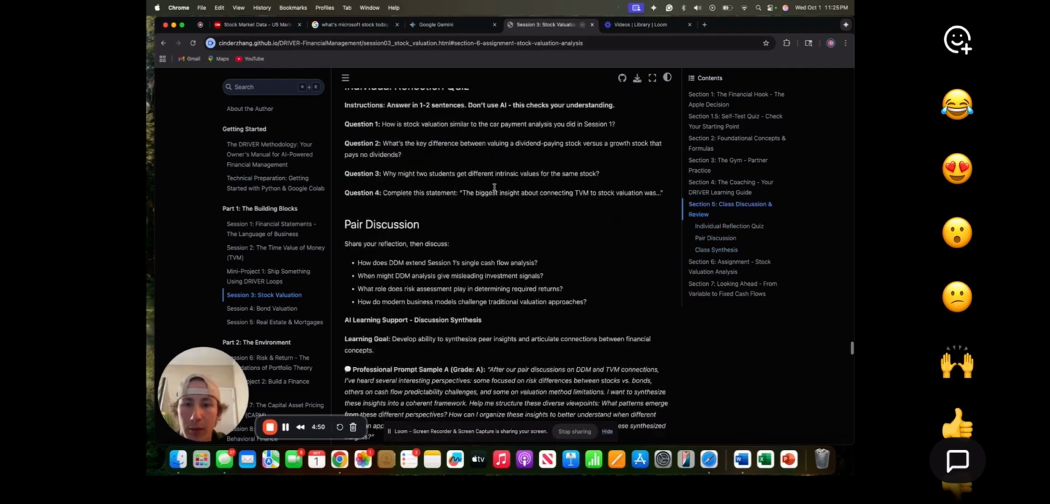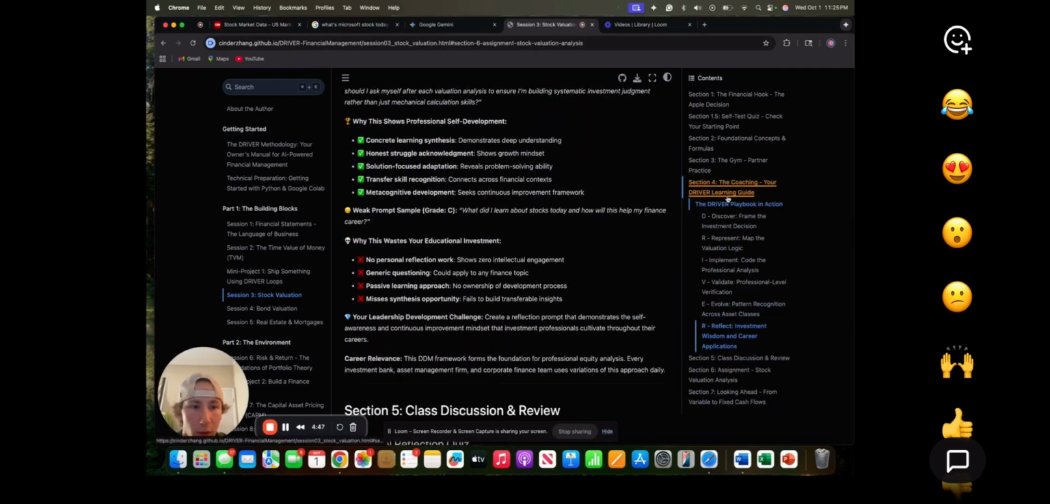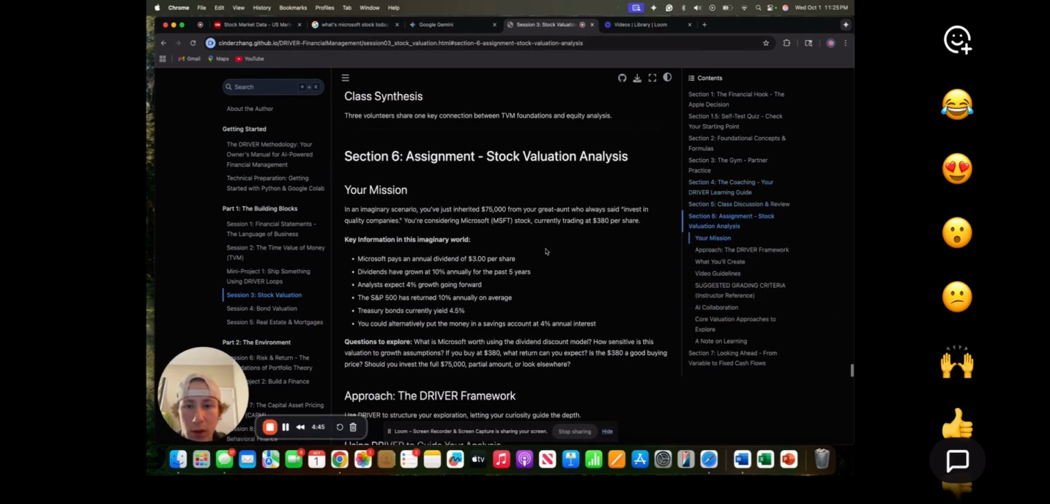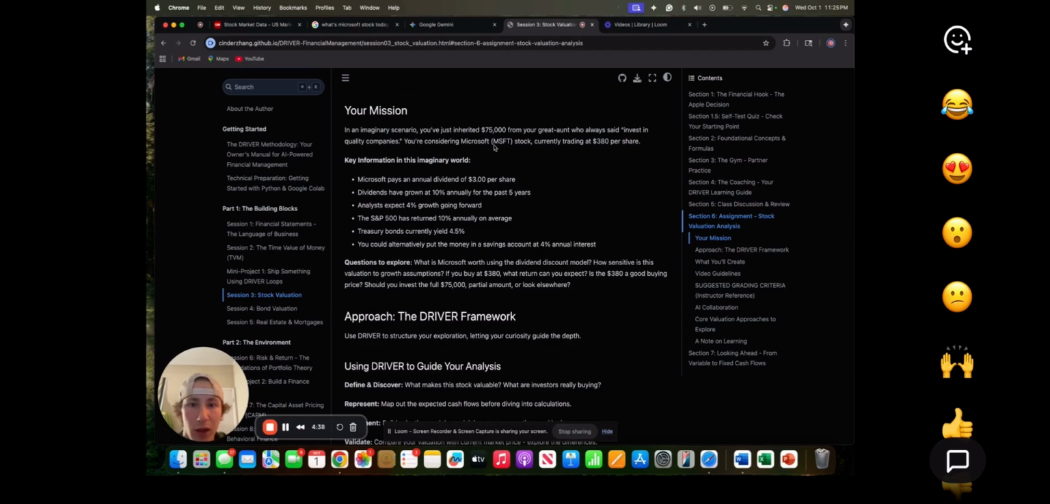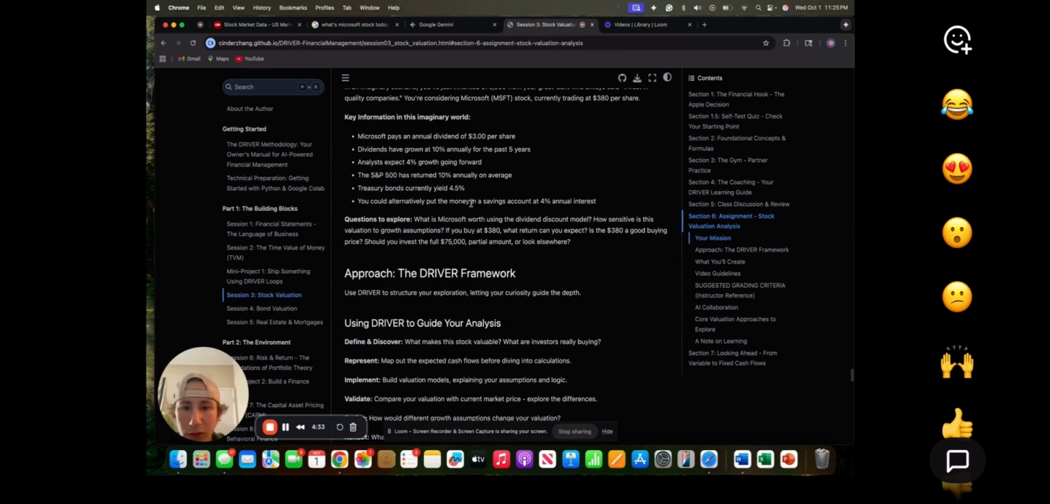Our prompt that we need to work through is: we just inherited $75,000 from our great aunt, and we're considering putting it into Microsoft, which is currently trading at $380 per share. Our goal is to figure out, is it worth it using the dividend discount model, and how sensitive is this valuation to growth assumptions? If you buy at $330, what return can you expect? Is the $380 a good buying price? And should we invest the full $75,000 into it or look somewhere else?